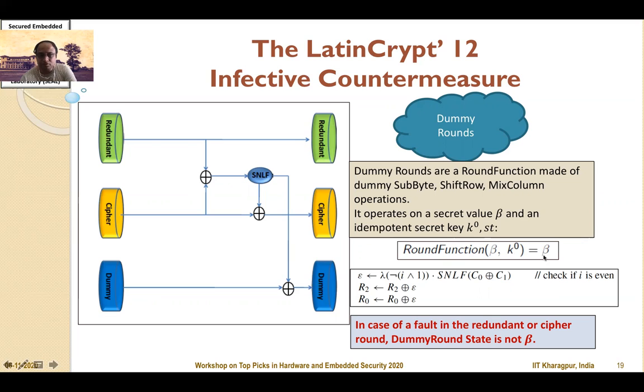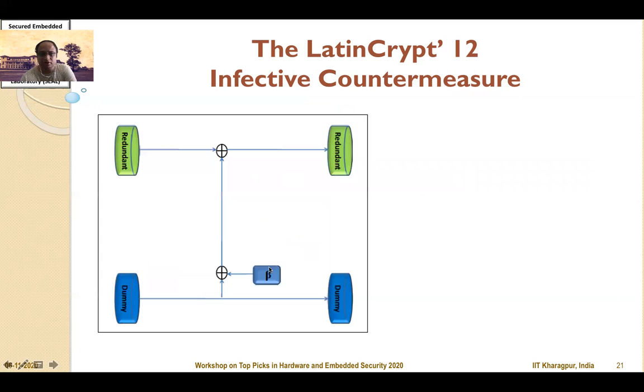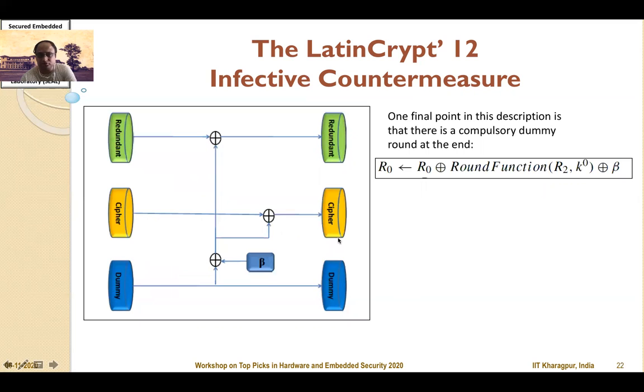if the dummy round is applied, it results in the same value of beta. So in case of a fault in the redundant, the dummy, or the cipher round, since the SNLF produces a non-zero difference, the dummy round state does not remain beta. In fact, even if the fault is in the dummy round, the state doesn't remain beta. So what is the consequence of this? There is a further XORing of the dummy round with beta. Therefore, when the dummy round state changes from beta, the XOR results in a non-zero output, which is used to further infect the redundant rounds and the cipher rounds.